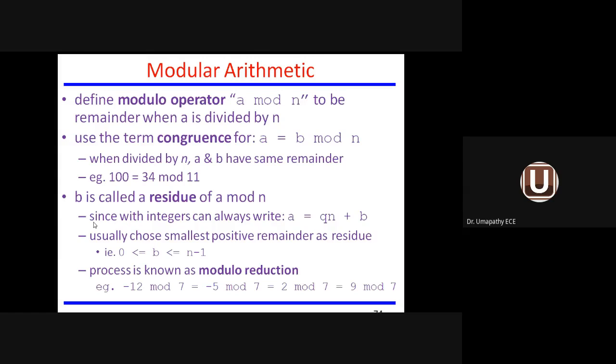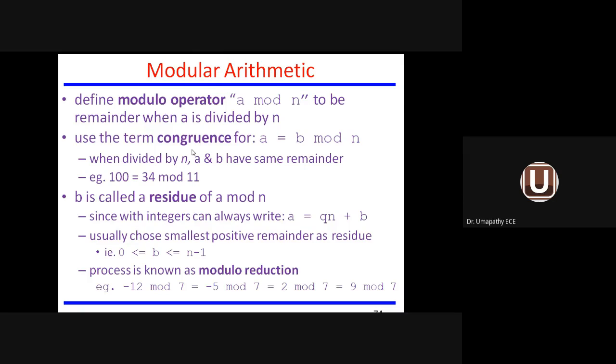Modular arithmetic. You know the meaning of a modulo operator. A mod n means if A is divided by n, what is the remainder available? That will be given as A mod n. So remainder equals A mod n. If A is divided by n, then you will get quotient and remainder. That remainder value equals A mod n.